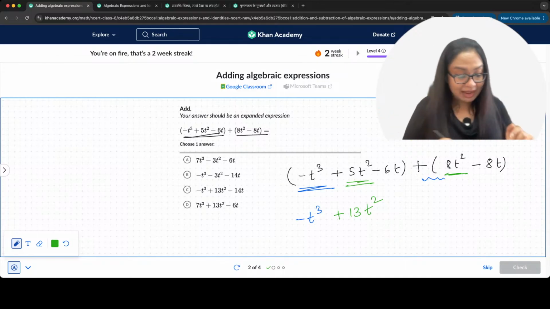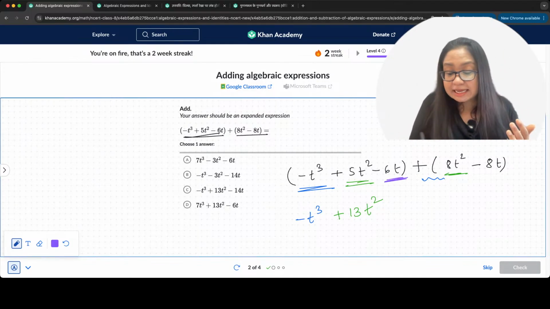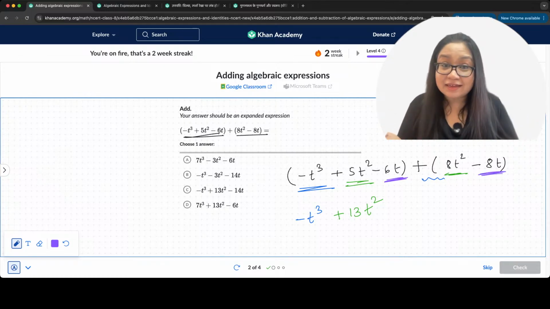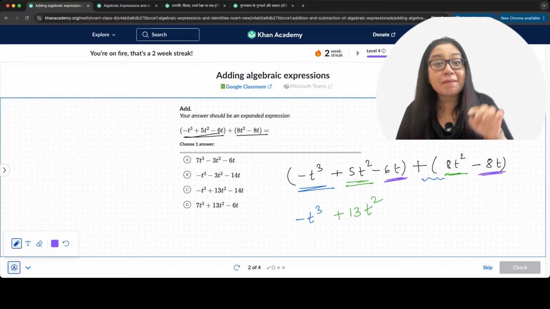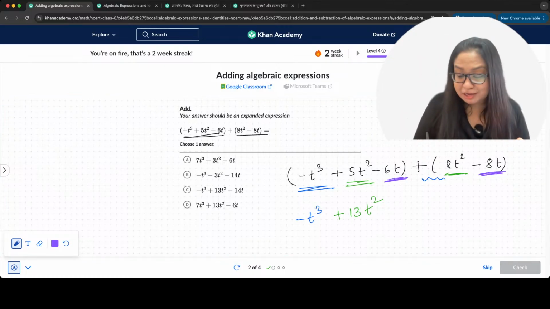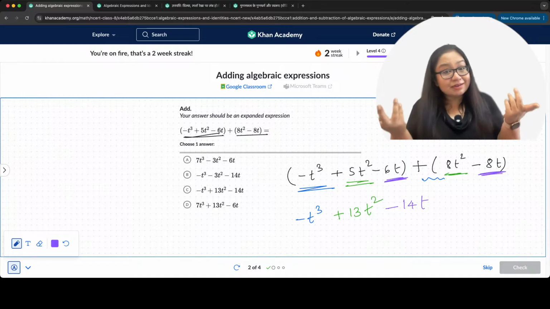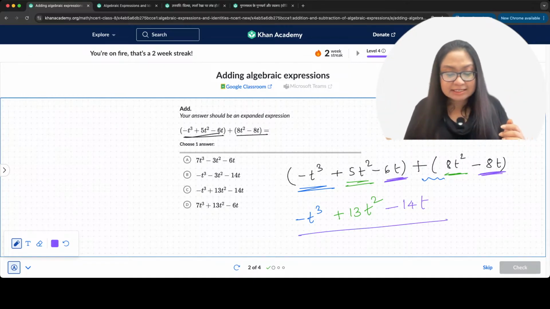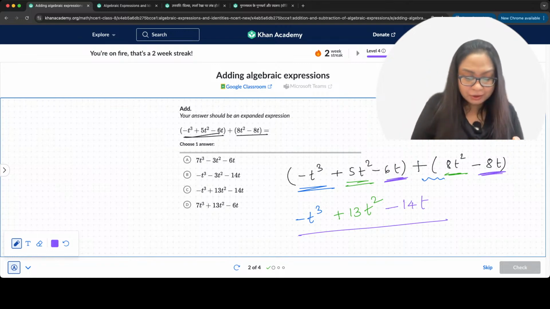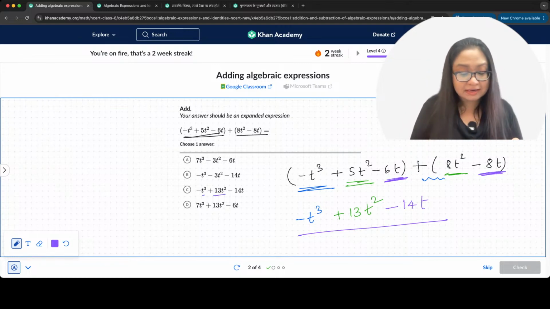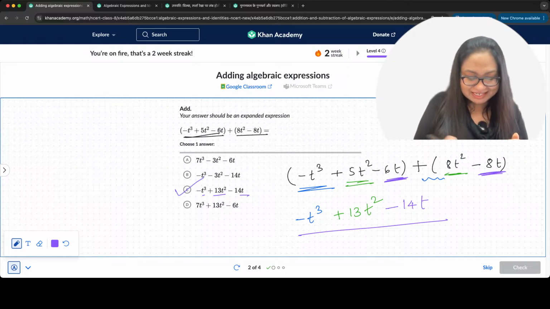We have t cube here, but there's no t cube here, right? So we say minus t cube as it is. Then we have plus 5t square and 8t square. So 5 plus 8 gives me exactly 13, plus 13t square, correct? And then we add the terms of t. So we have minus 6t and minus 8t. So what do we write? Minus 6 minus 8 gives me minus 14. So minus 14t. And that's it, right? The answer will be minus t cubed plus 13t square minus 14t, which is option number C.